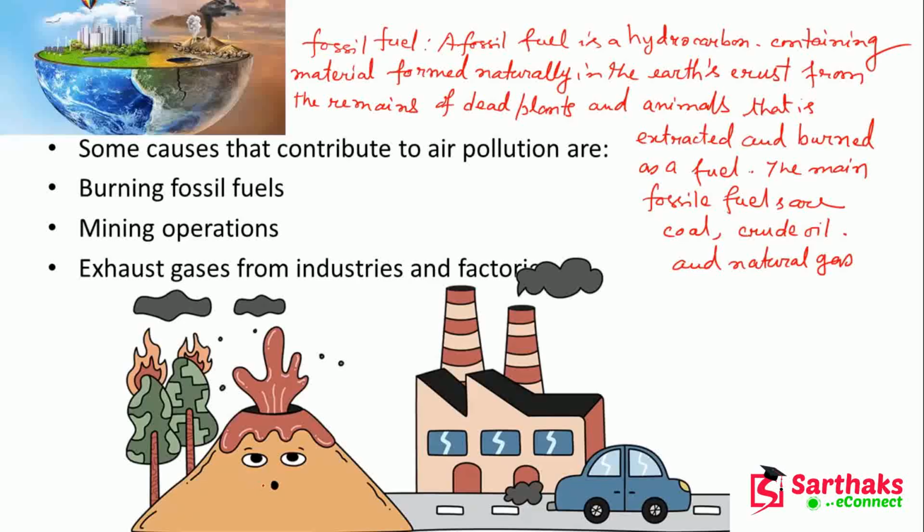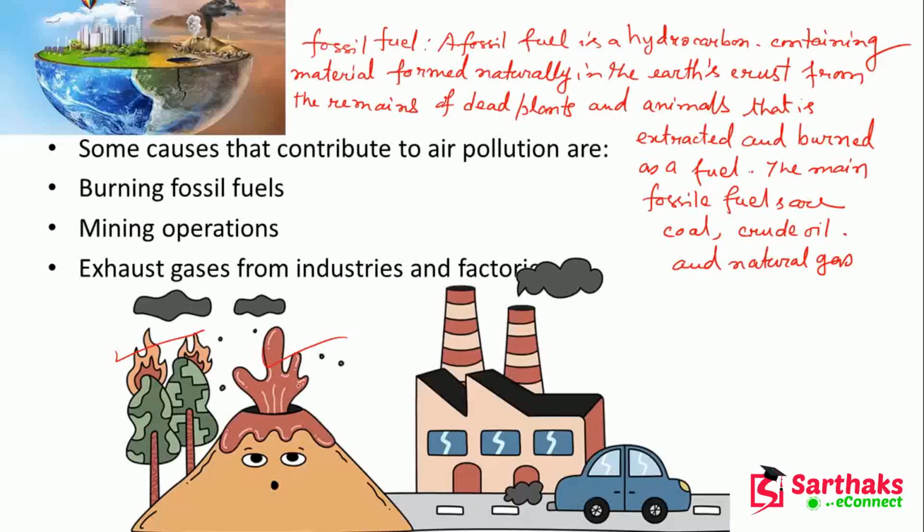And mining operations, we'll discuss later on. And exhaust gases from industries and factories, there will always be some contaminants in these exhaust gases. We have a large amount of carbon dioxide, we can have biomolecules, chemicals, and sulfur dioxide also, which will be released into the atmosphere. And volcanic eruptions and big forest fires are the natural causes that contribute to air pollution. Okay, clear? So clear about fossil fuel?